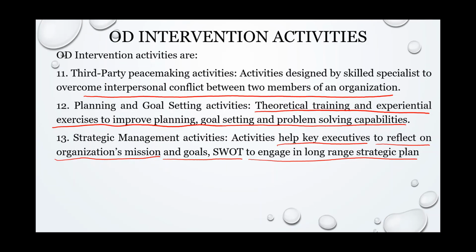Based on understanding the mission, SWOT, goals and values of the organization, they should assess, check and evaluate the organizational mission, goals, strengths, weaknesses, opportunities and threats or challenges, and later they have to frame a strategic plan for the long range. This is strategic management activities.